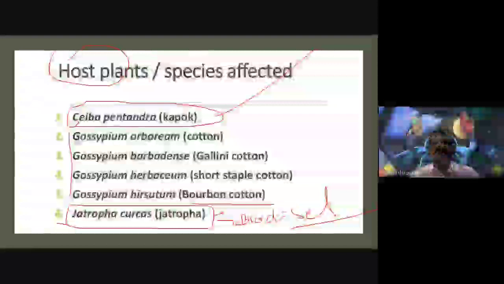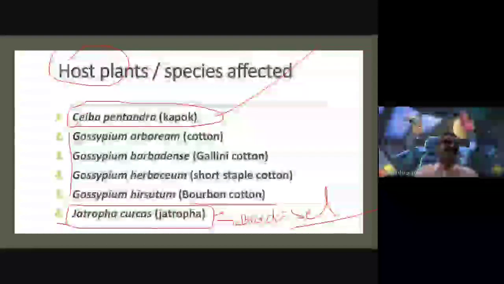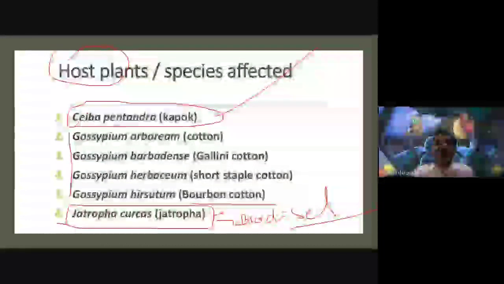This biodiesel is very useful as a pollution-free fuel, produced biologically from Jatropha curcas seeds. Along with Jatropha curcas, some other plants are used as biodiesel plants, like Pongamia pinnata